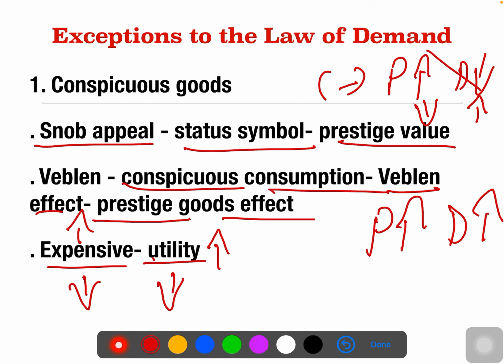One example we can give for the conspicuous good is diamond. If the carat is more in the diamond and it is costlier, it comes across as prestigious. So people like to buy those diamonds which have more carats and are the costliest, just to show their prestige. It is completely attached to their prestige.